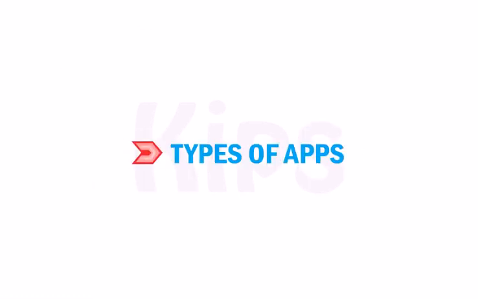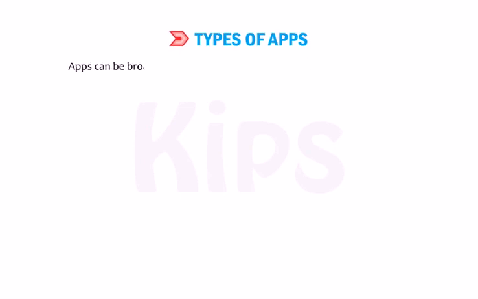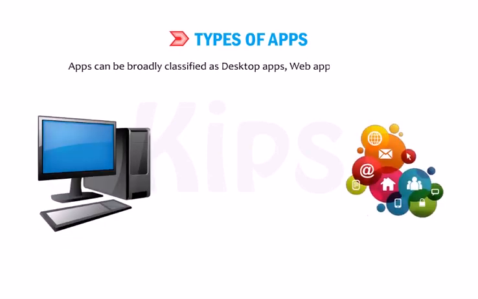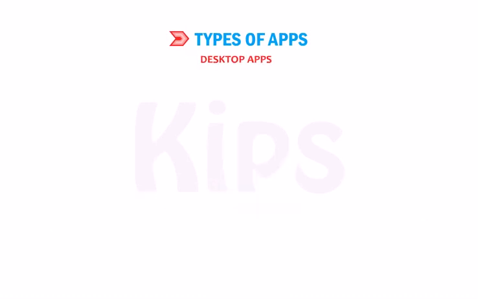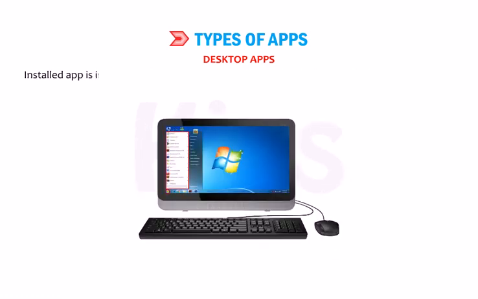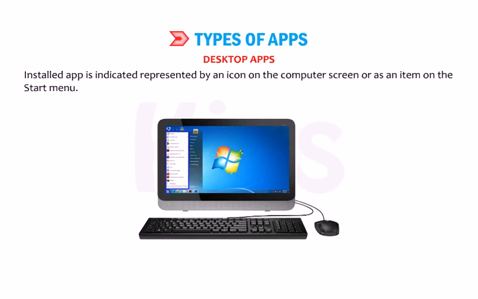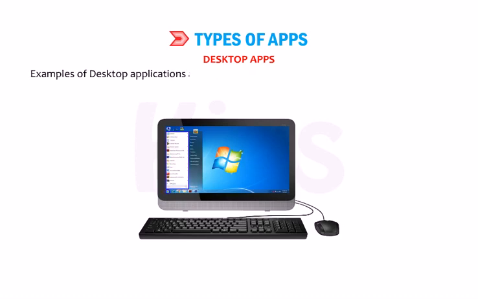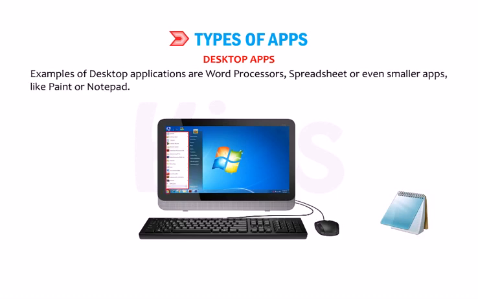Okay students, let's talk about the types of apps. Apps can be broadly classified as desktop apps, web apps or mobile apps. Desktop apps. These apps can be used on a desktop or a laptop. Generally, they do not need web access and run independently on a computer. To run a desktop app, it must be first installed on the desktop or a laptop. Installed app is represented by an icon on the computer screen or as an item on the start menu. Examples of desktop applications are word processors, spreadsheet or even smaller apps like Paint or Notepad.